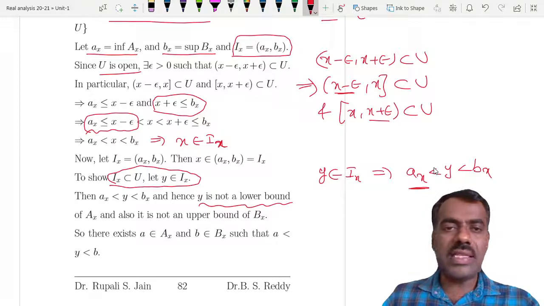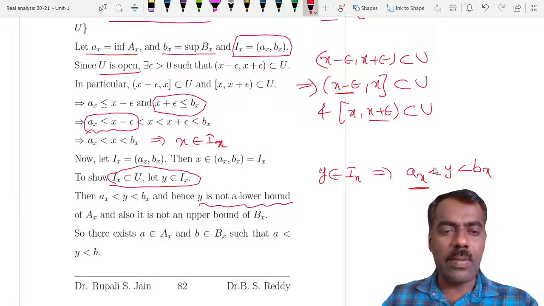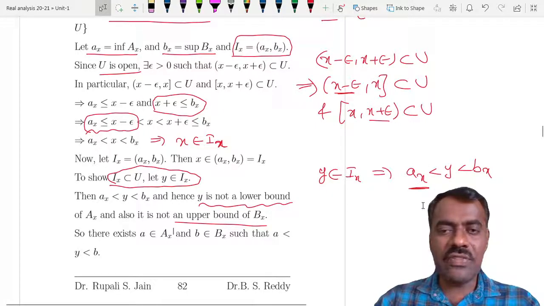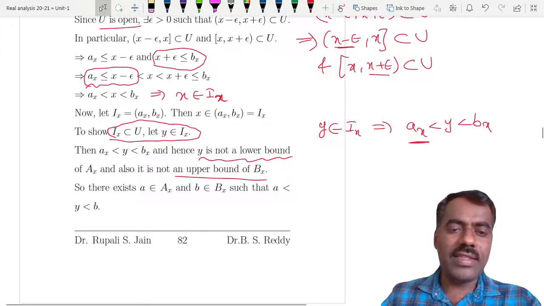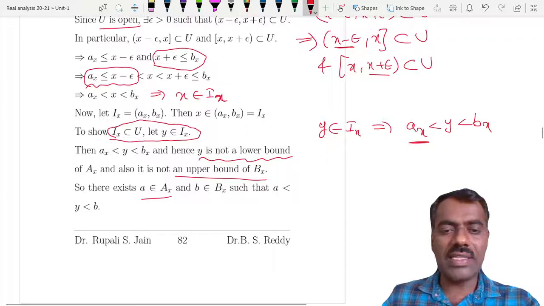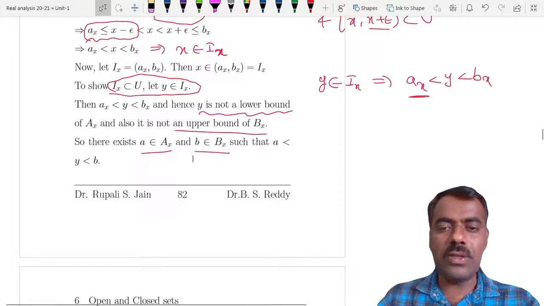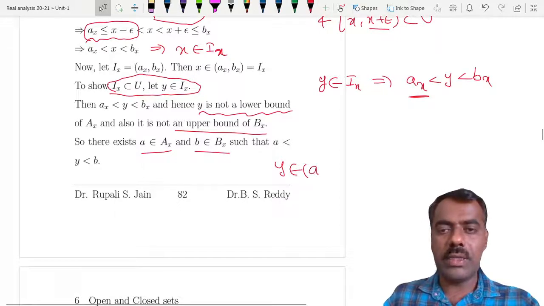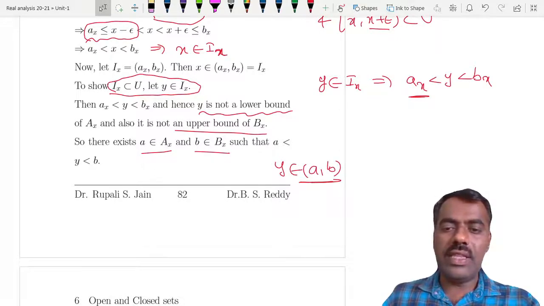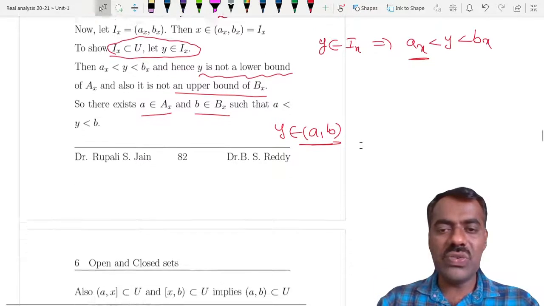Similarly, Bx is the supremum, so it is the least upper bound. Therefore, y cannot be an upper bound for this set Bx, right? Now, when we say that something is not a lower bound or not an upper bound, there exists an element from this set Ax and there exists an element in Bx satisfying this condition. That shows that y belongs to (a,b), right? Now, whether (a,b) is contained in U is the question.